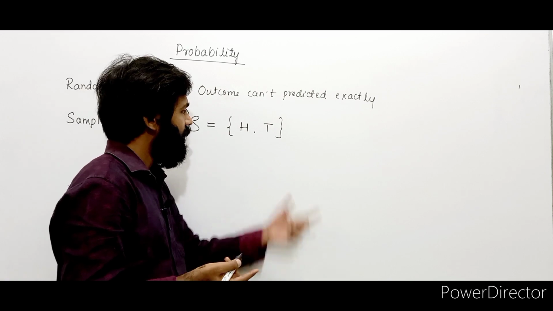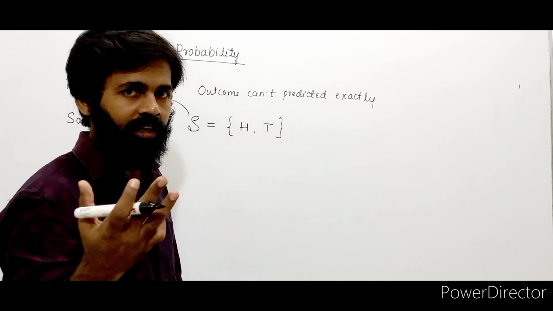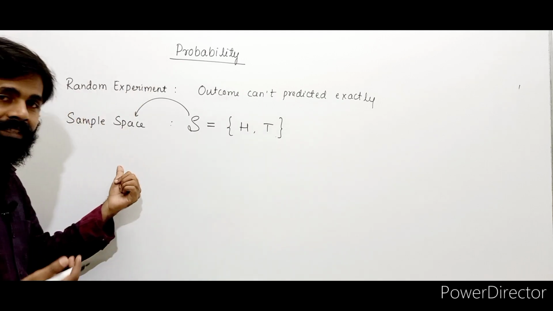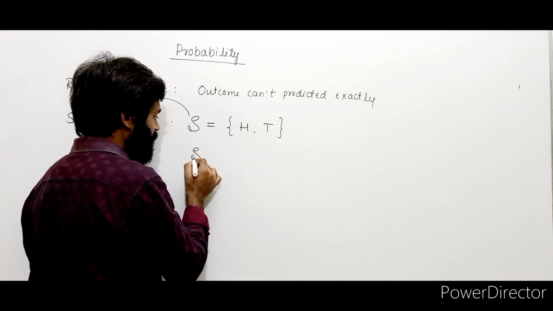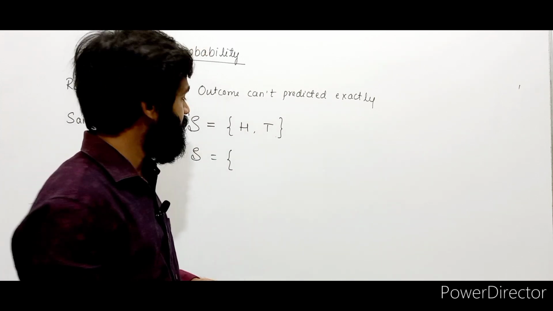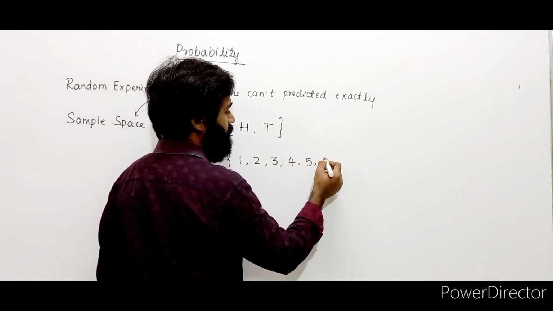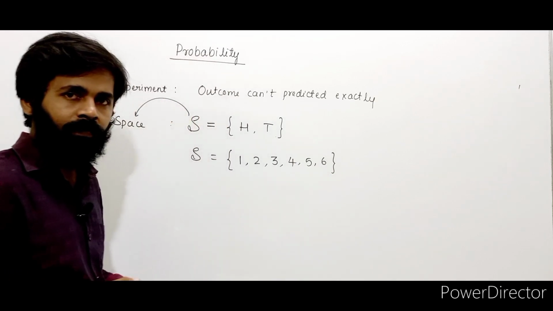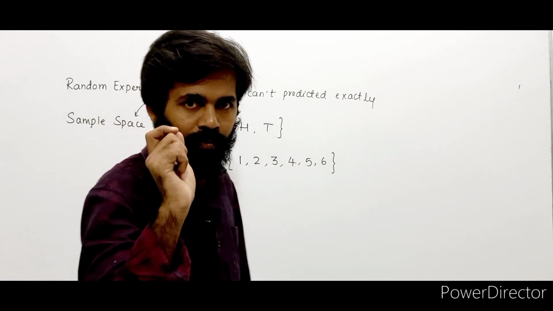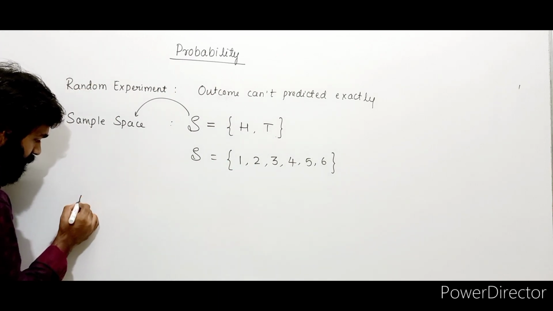What does it contain? It's a set of all possible outcomes. If you toss a coin, you get a head or tail. So the set of all possible outcomes, we call it what? Sample space. Let's take one more example of sample space. Let's say you throw a die. When you throw a die, what all you may get? You may get the outputs as 1, 2, 3, 4, 5, 6. You may get any one of these faces, right? Now this is called sample space. Set of all outcomes is called what? Sample space, right?